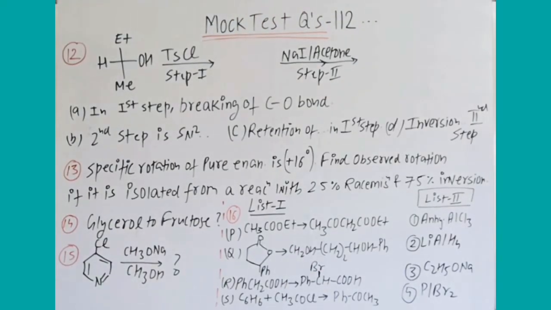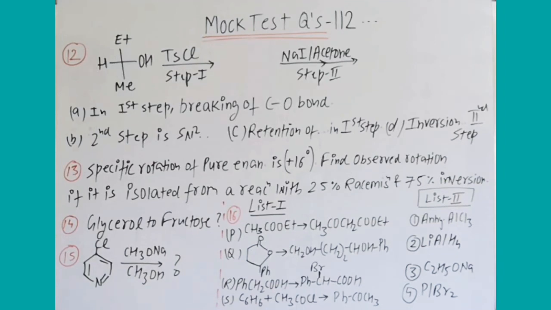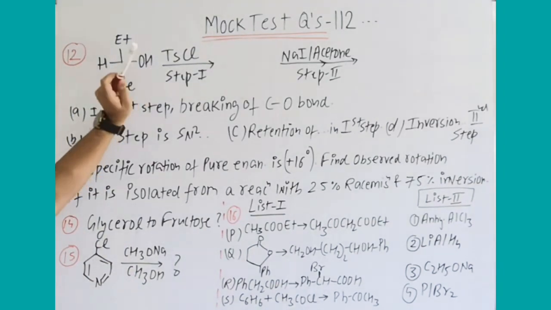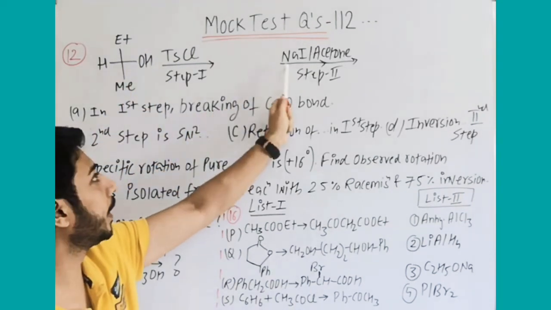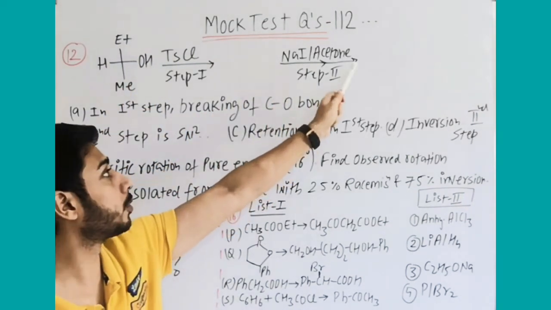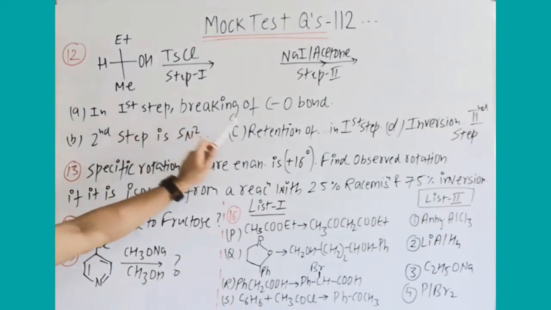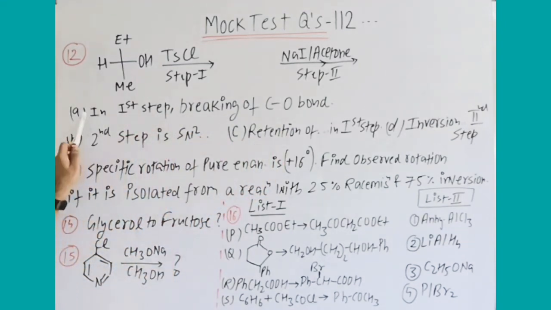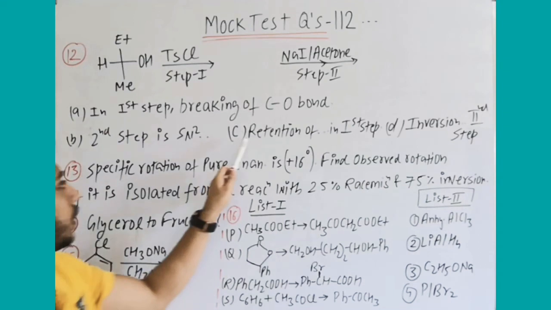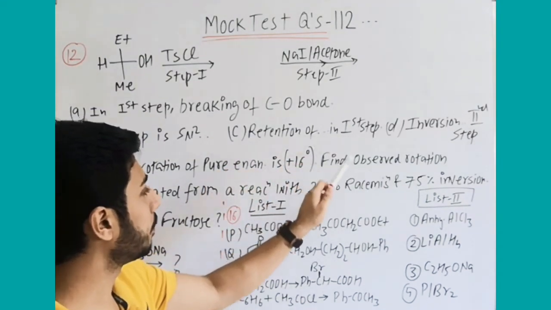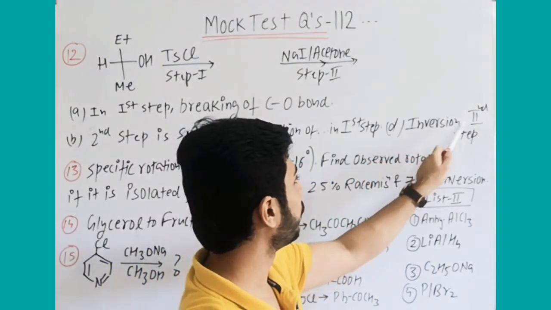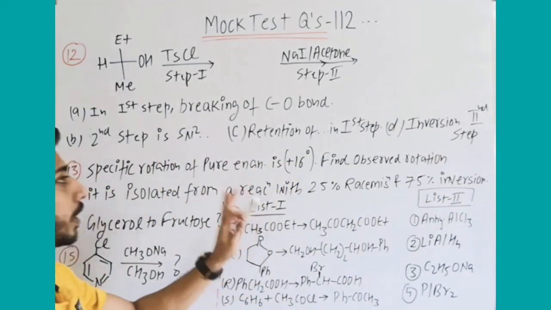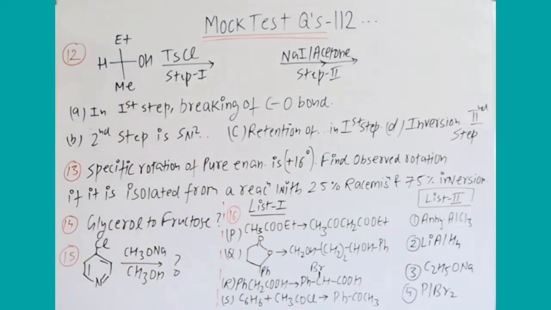Question number 12, listen to it carefully. This compound, that is alcohol, first step with TsCl, tosyl chloride, product formed, NaI/acetone is the second step, product formed. Question is, among these four you have to find which is the correct one. First option is, in the first step breaking of C-O bond takes place. Second option, second step is SN2 reaction. Third, retention of configuration in first step. Fourth, inversion of configuration takes place in second step.